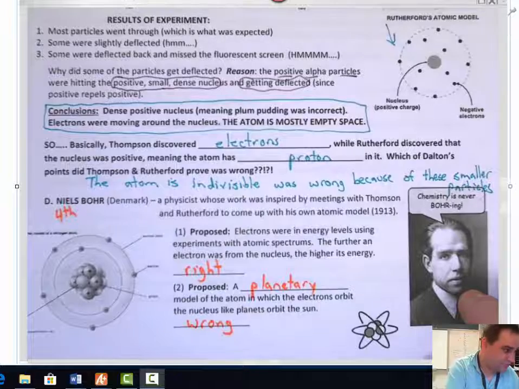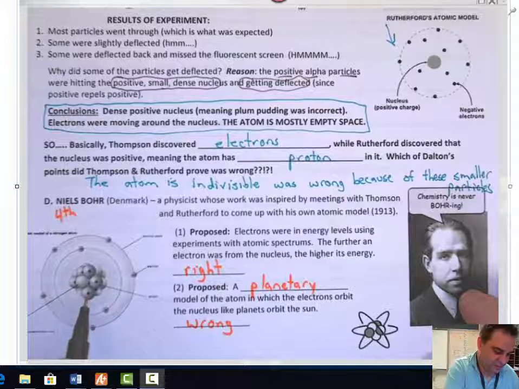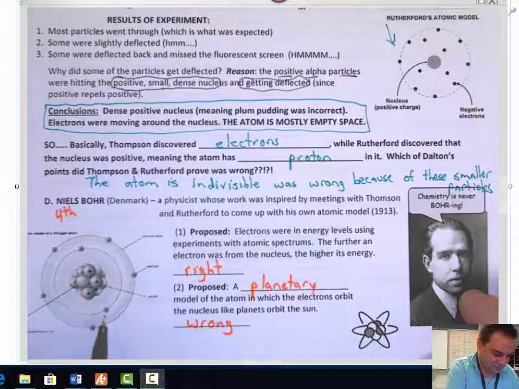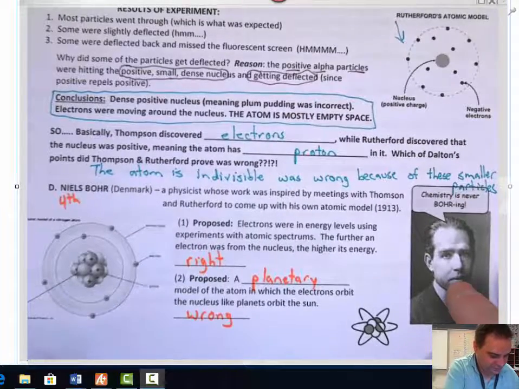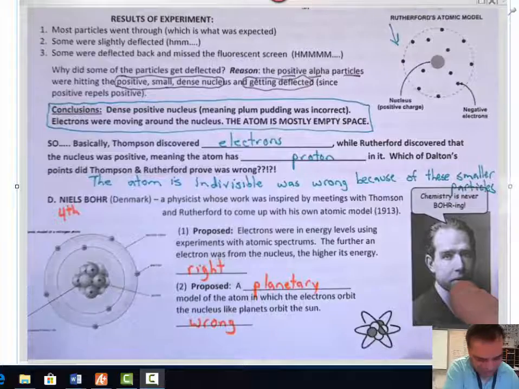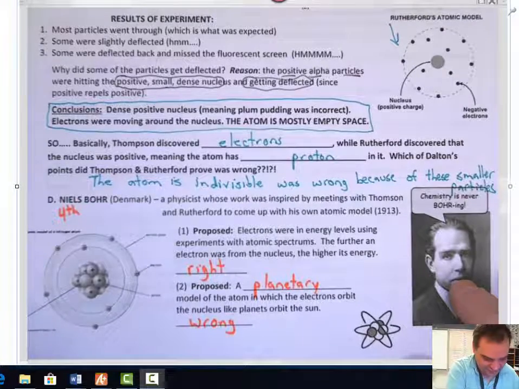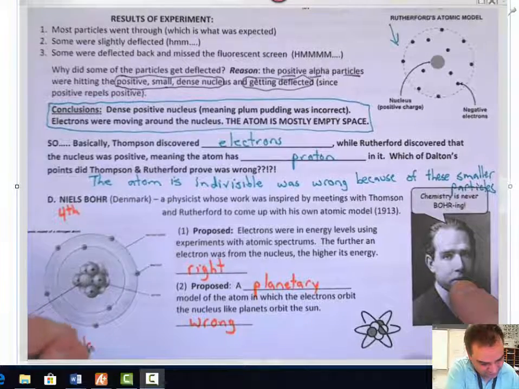Okay, so this is probably the model that you know from middle school here. You have protons and neutrons that are positive in the center. Okay, you have electrons in orbits that go around the atom. And yeah, that's why they call it the planetary atom, because the electrons go in orbits around the atoms. Okay? Again, this is not the correct one here, but this is the planetary model.